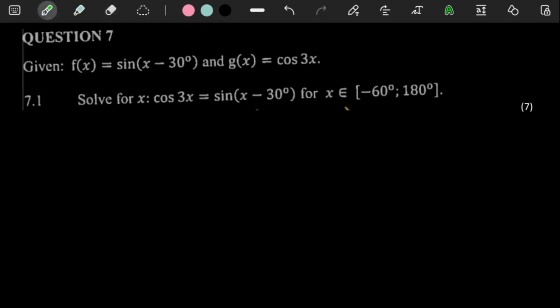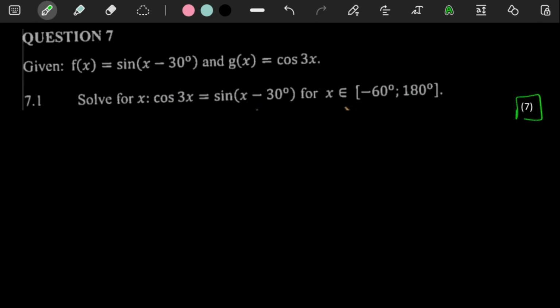And g of x is equal to cos 3x. They say solve for x. Given these two equations, there's the function f, there's the function g, and we should solve for x. So solving for x here is clearly us working out where the two graphs meet each other.